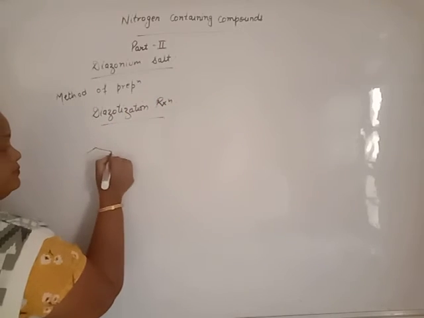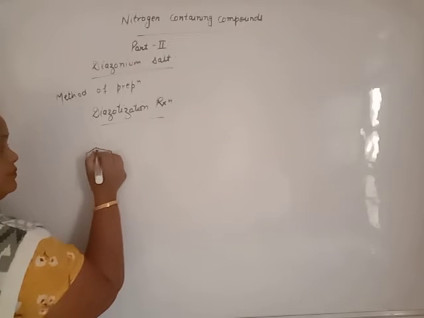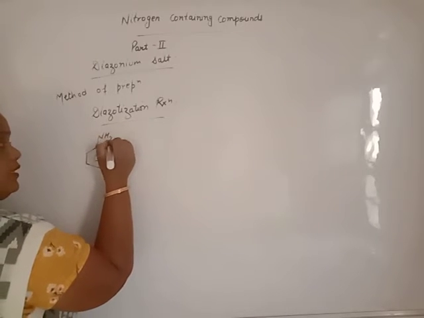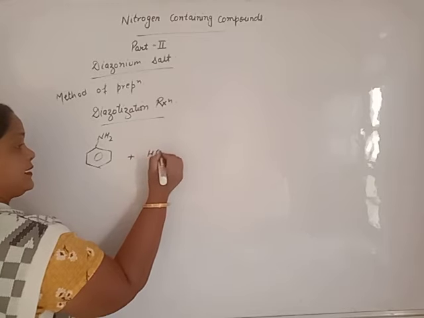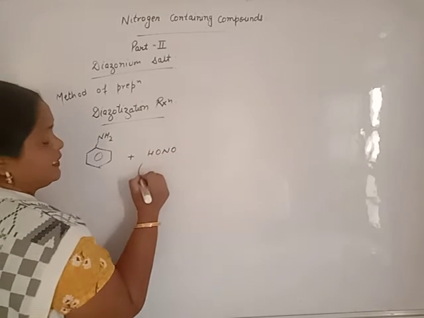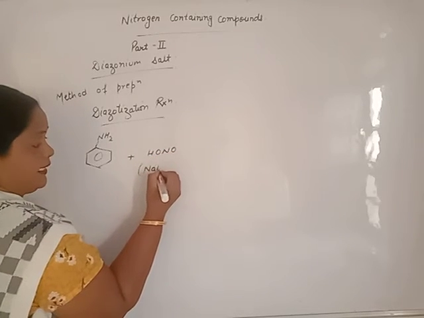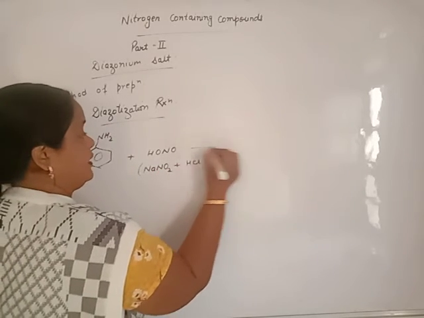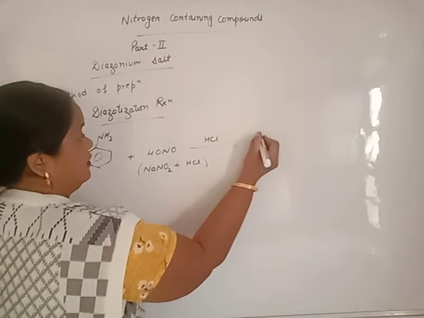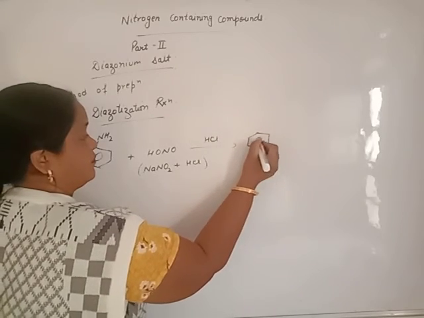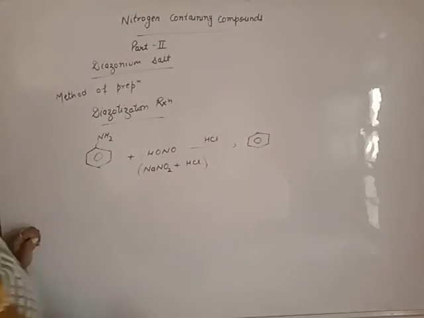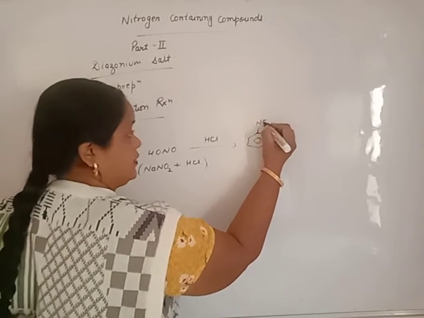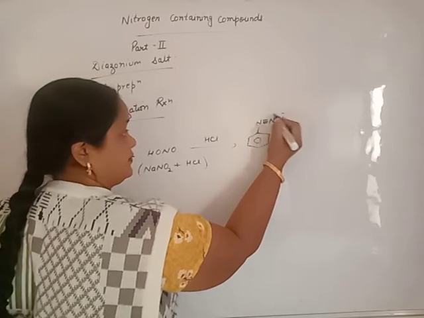Beta, aniline is treated with nitrous acid. How is nitrous acid formed? Nitrous acid is formed by reaction of sodium nitrite with HCl. In presence of HCl, it gives benzene diazonium chloride.